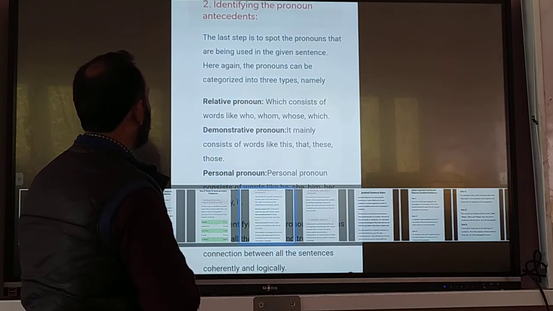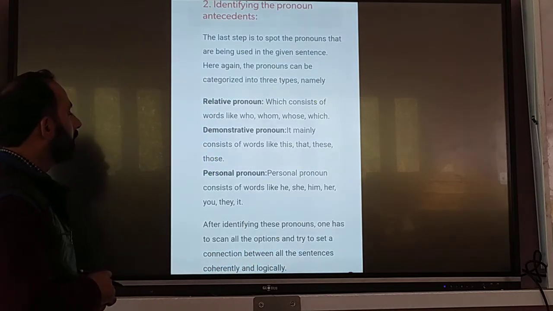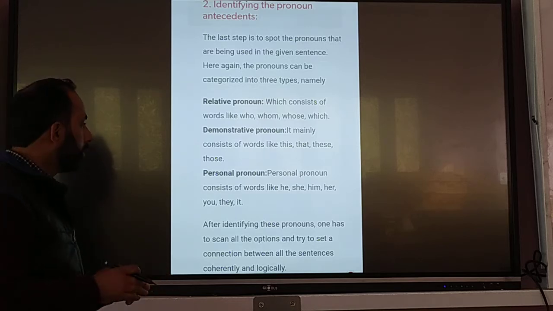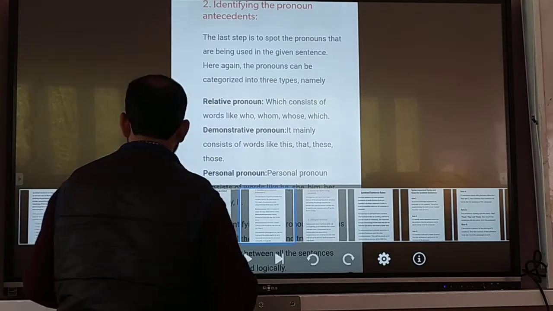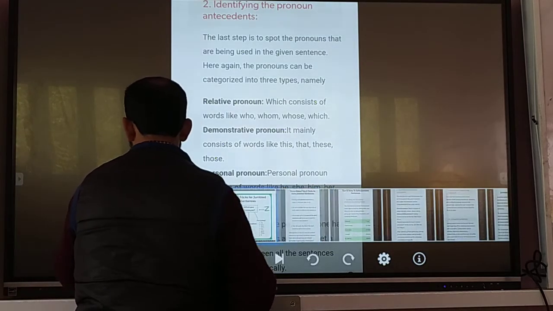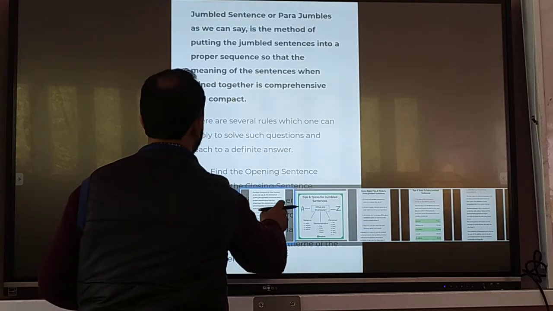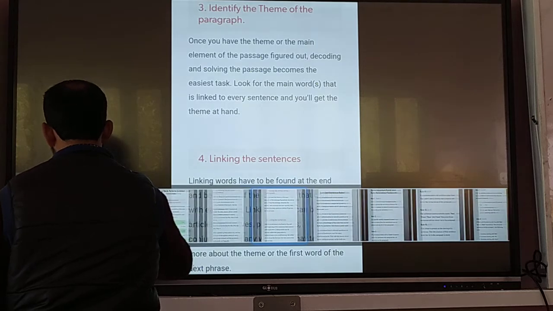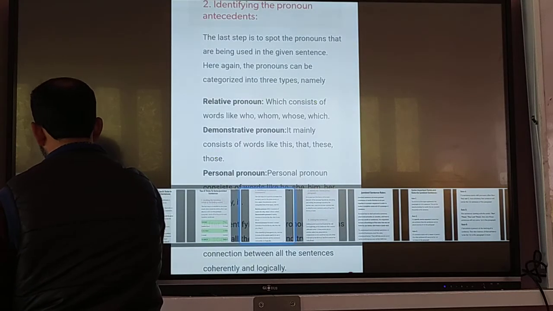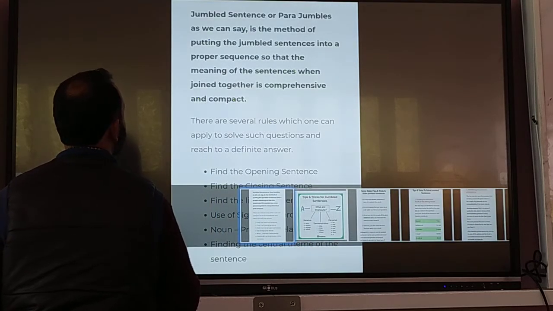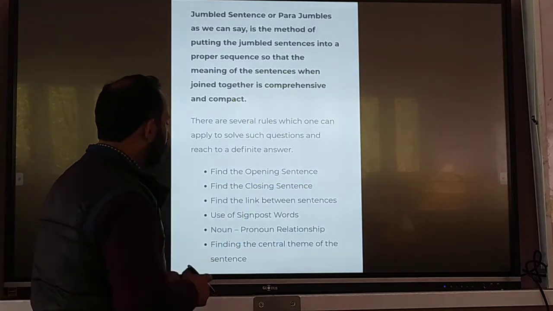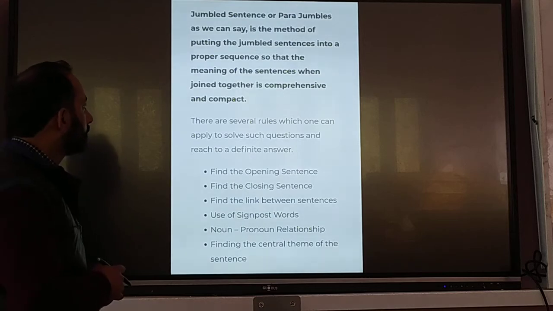first of all, you have to identify the pronoun. Which pronouns are used, for example, relative pronoun, demonstrative pronoun, personal pronoun. You have to see this. I think that this is sufficient. This is how you can identify the jumbled sentences. That is, in short, what you have to do.